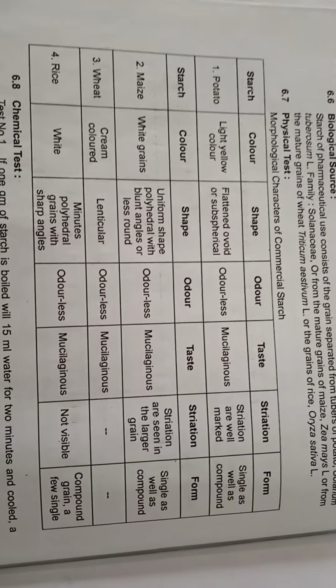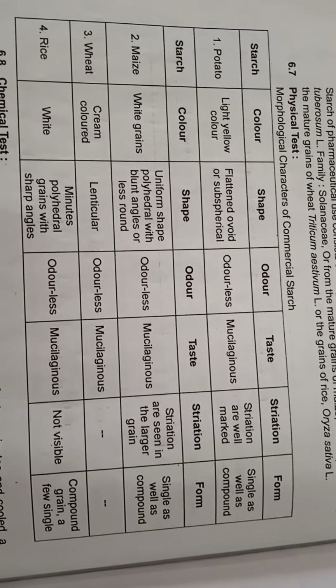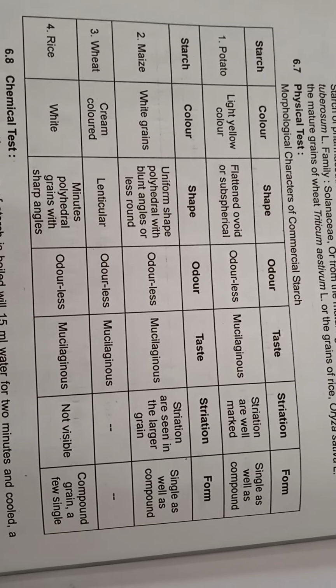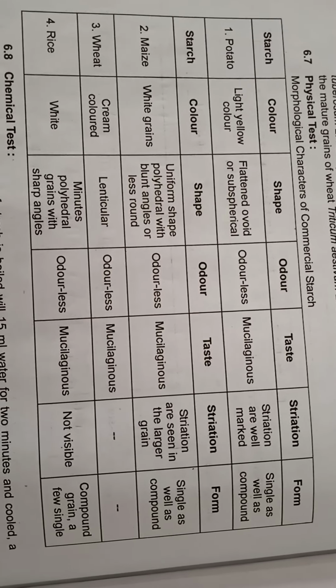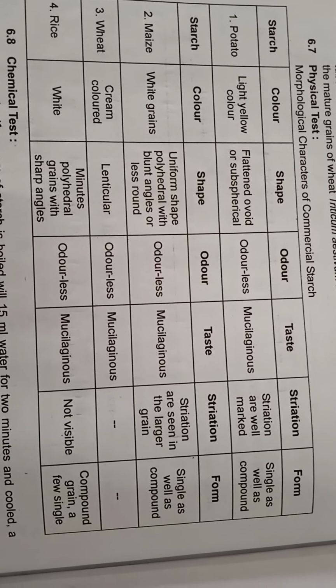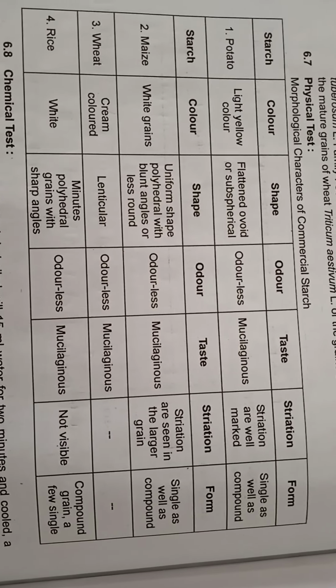Okay, here you can see the physical tests for different starches: potato starch, maize starch, wheat starch and rice starch. In case of potato starch, its color is light yellow, shape is flattened, ovoid or subspherical, odorless, mucilaginous, striations are well marked, and grains are single as well as compound.